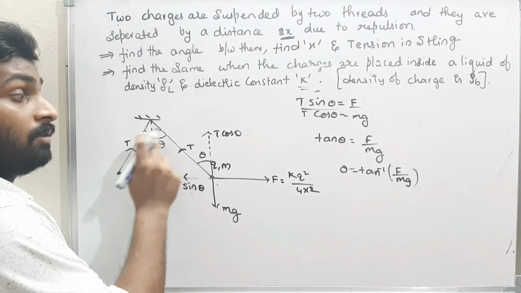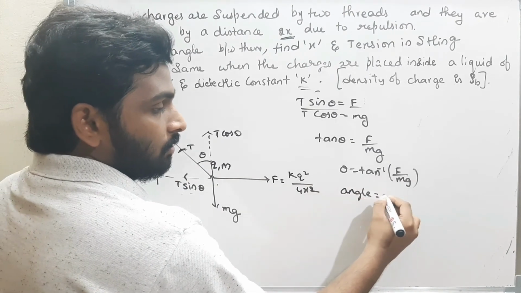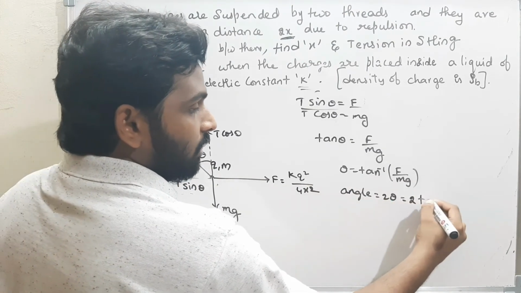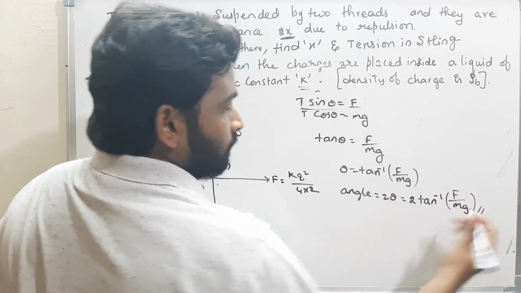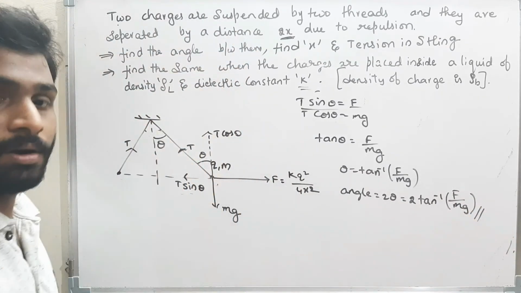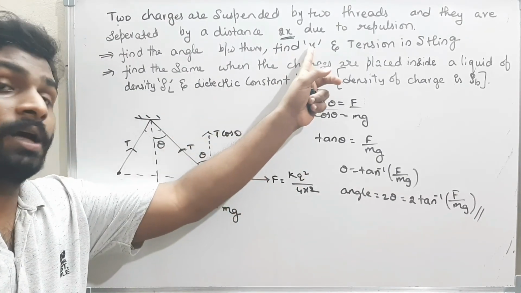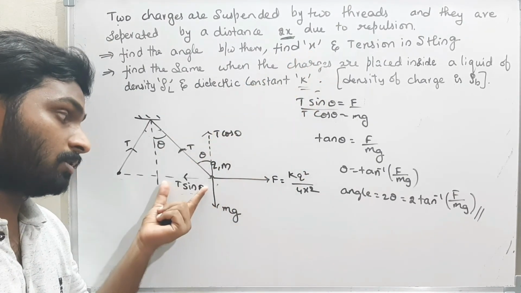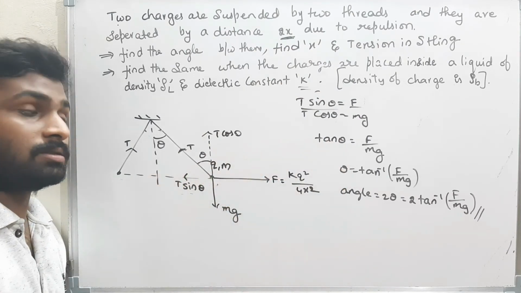But the angle between them is 2 theta. Therefore the angle is 2 into tan inverse of F by mg. That is the angle between them. Well and good, I got it. Now what do I have to find? I have to find the x. To find the x, I have to find some relation between these things and the x.